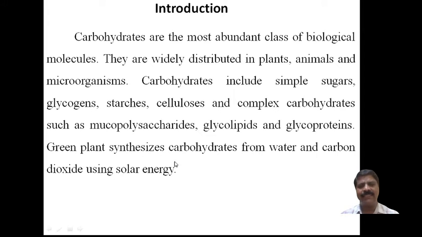Green plants synthesize carbohydrates from water and carbon dioxide by using solar energy present in the environment. By using the freely available solar energy, or light energy, or sun radiation, the water available as vapor and the carbon dioxide available in the environment are combined in the green plant in the presence of solar energy. It synthesizes carbohydrates. Therefore, plants produce carbohydrates.